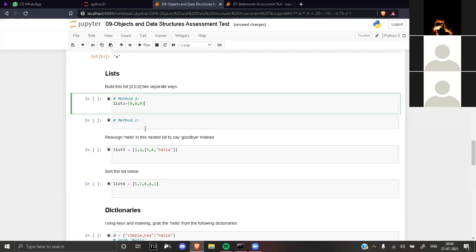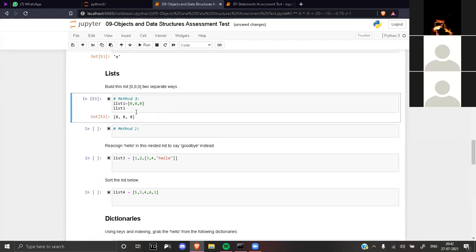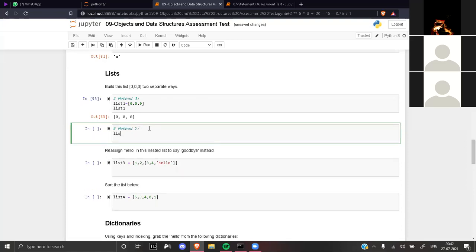Now you run this. Now print list 1, or just write list 1, control enter. Yeah, so you are getting it. Now how can you do the next thing? List 2 is equal to square brackets, bracket open, bracket close. Inside you do 0 into 3, and maybe you can run it if you want.